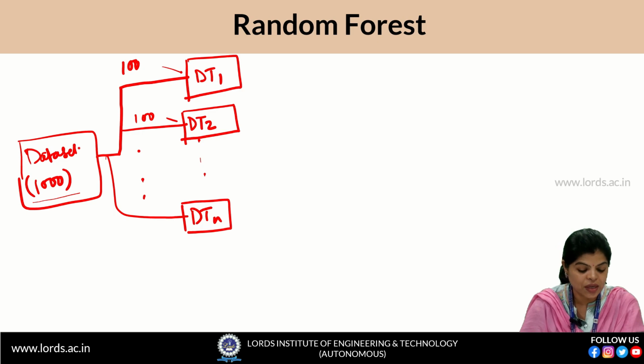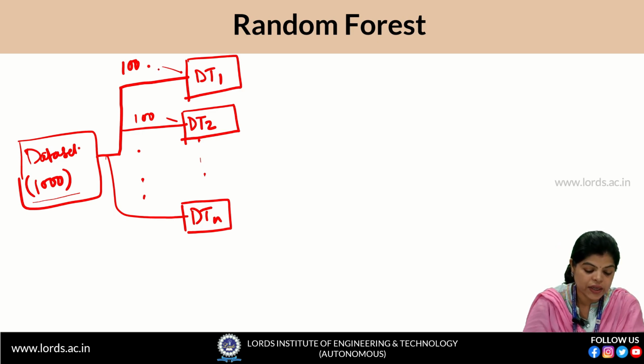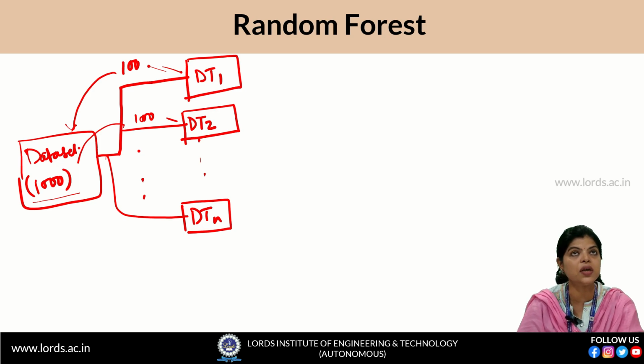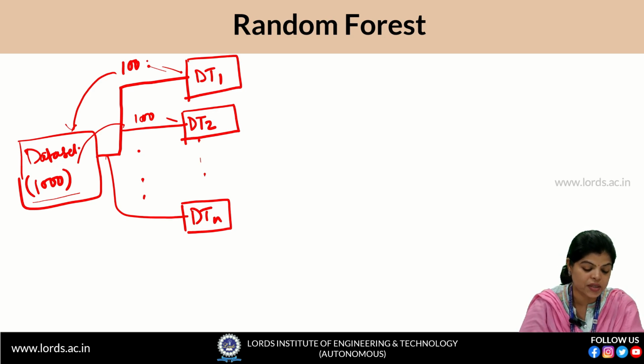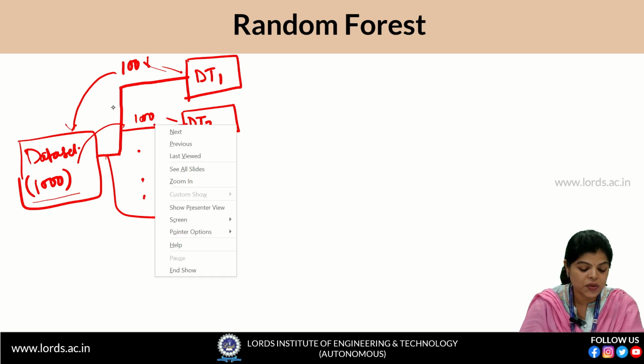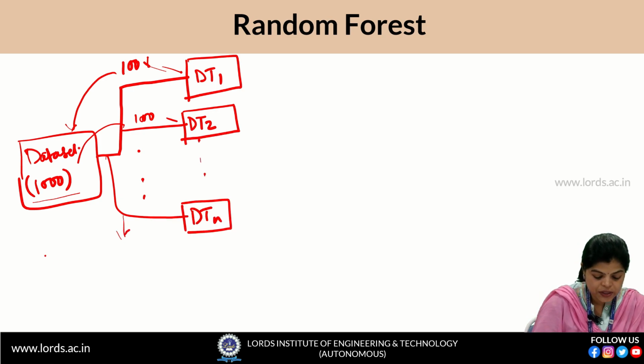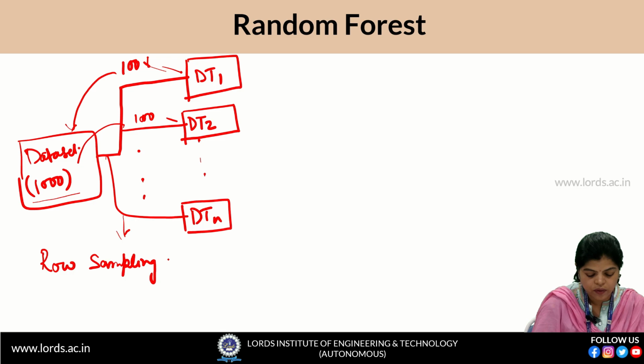It is not the general random sampling. First, for the first 100 data points, we do the random sampling, and for the second, we keep back these 100 again and do sampling again and select the next 100. It means repetitions are allowed. If one data point is selected here, the same data point can be selected here also. That is why this kind of sampling is called row sampling with replacement.